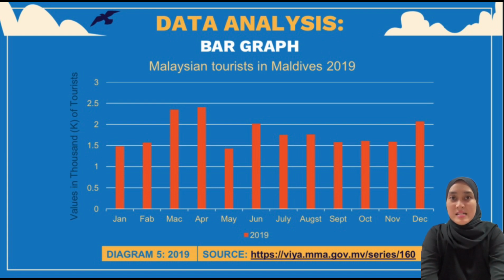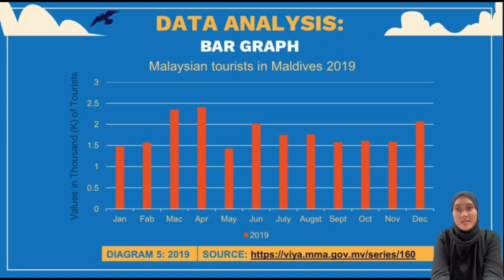It can be clearly seen that the most popular month visited by Malaysian tourists in the Maldives was April, and May was the least popular month in 2019. The number of Malaysian tourists in the Maldives in January was marginally lower than in February. Based on this graph, the number of Malaysian tourists who visited the Maldives in April was substantially higher than in May. Next, Malaysian tourists in the Maldives in November were much lower than in December.